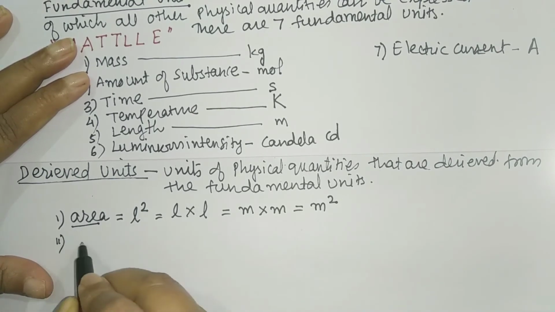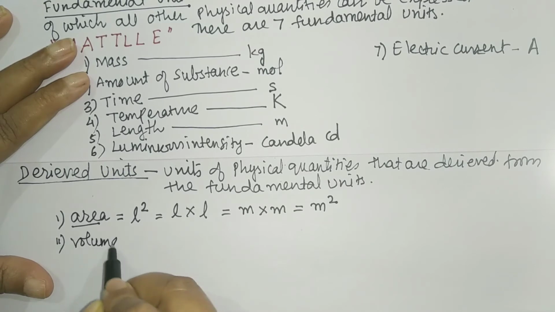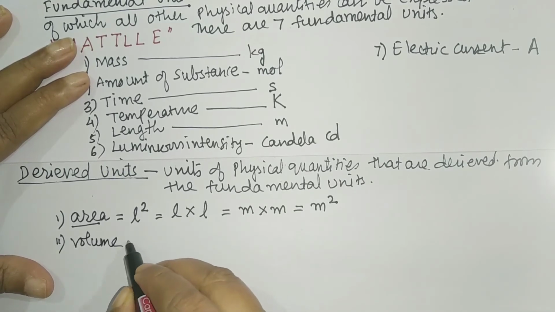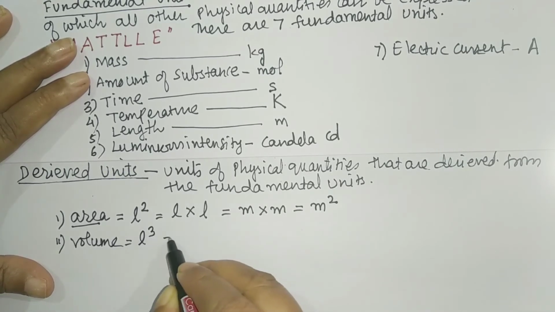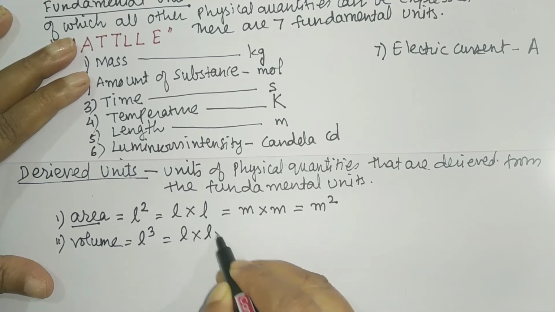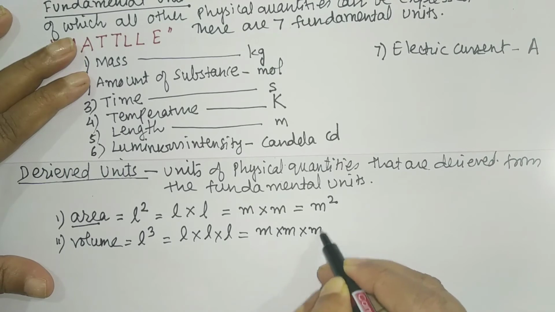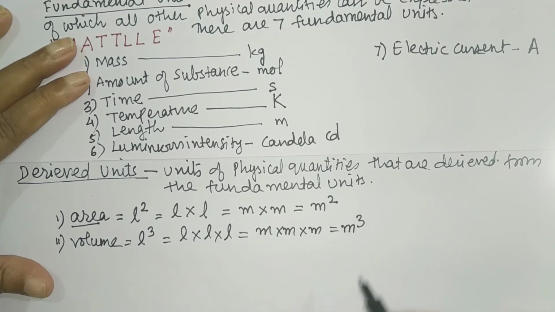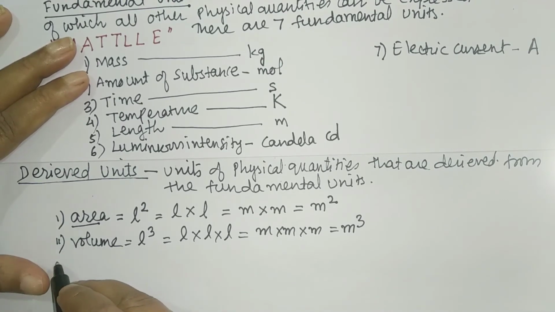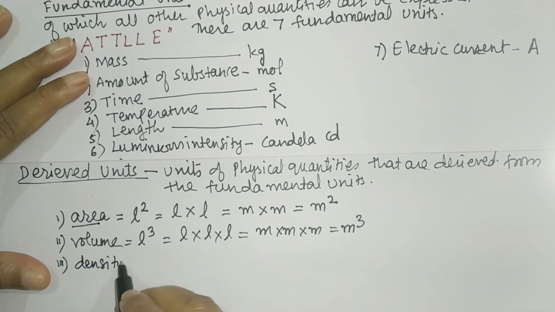Similarly, you can go for volume. What is the volume calculation, student? It is L cube. Means what? L into L into L. Means it will become meter into meter into meter. So that is cubic meter, or M cube is the unit of volume, which is a derived unit. Similarly, by taking help of the above, I can go for the next one, that is density.